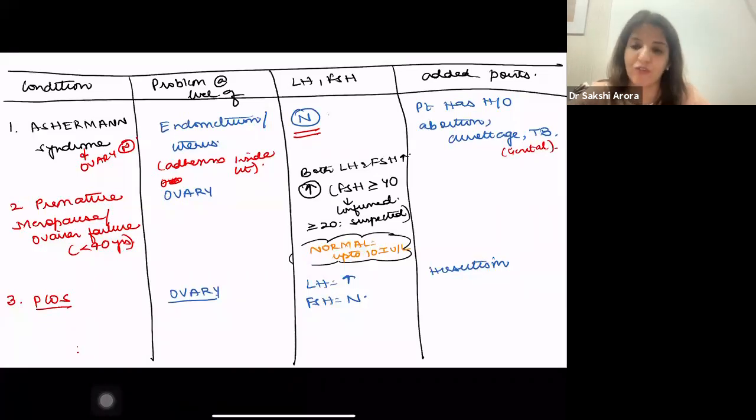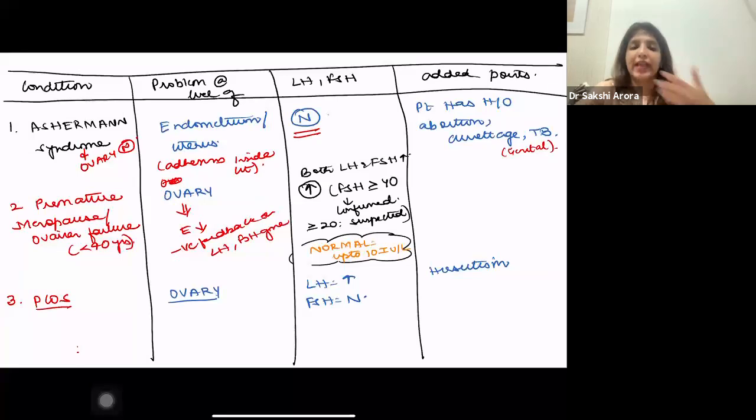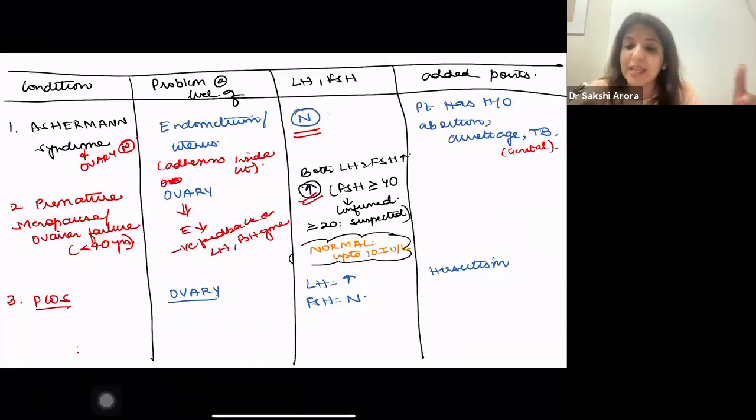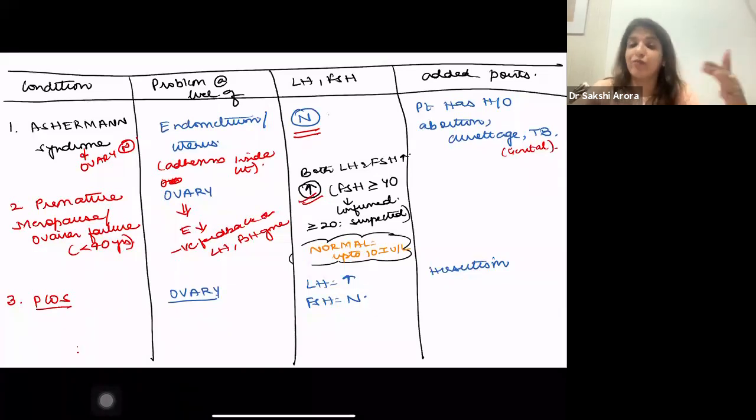Or premature ovarian failure, which is happening at less than 40 years. Now, the problem or level is at the level of the ovary, right? Now, when the problem is at the level of the ovary, the level of estrogen will be decreased. So negative feedback on LH and FSH is gone. Because negative feedback on LH and FSH is gone, both LH and FSH levels are high. And how much high? If they are more than 20, you suspect. But if they are more than 40, you confirm that it's a case of premature menopause or ovarian failure, right?